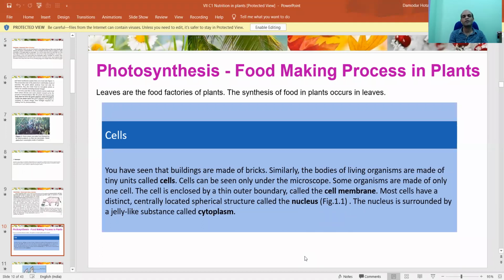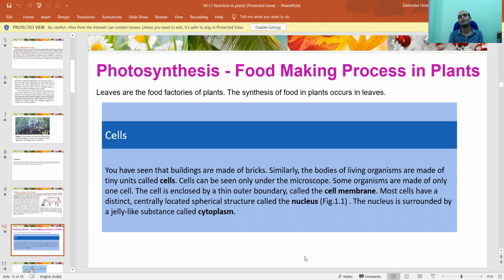In standard 6, you saw there is a great difference between animal cell and plant cell, right? In the plant cell, chlorophyll molecule is present. That is the main importance. That's the main reason why plants are able to prepare their food. You see, what is a cell?